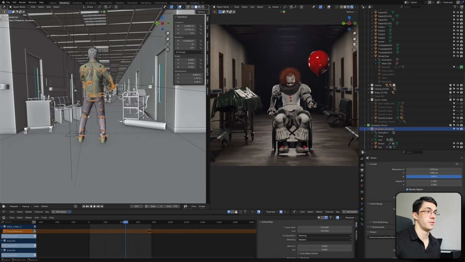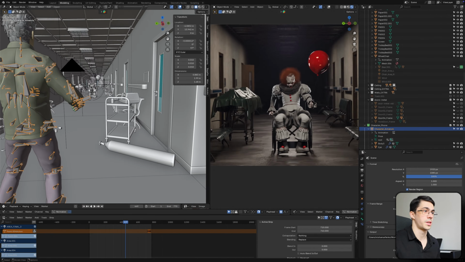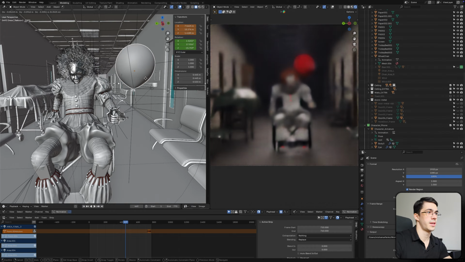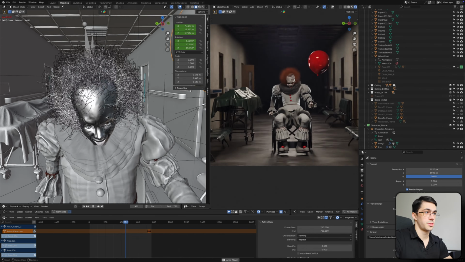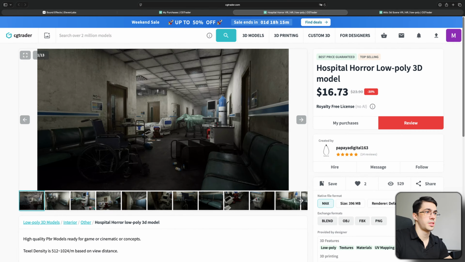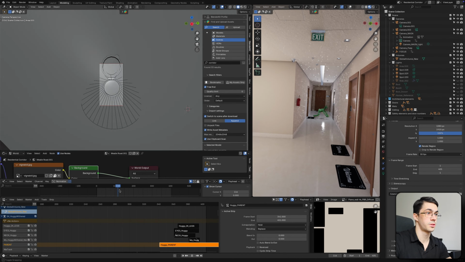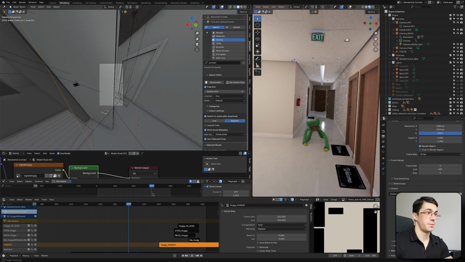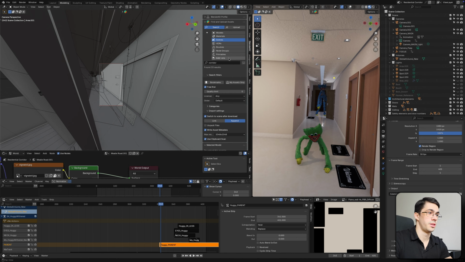This is another example of one of my projects inside Blender. We have a main character for reference and a clown character. This hospital scene was bought from the CG Trader website, and as you can see, it helps me a lot. This is another example of a different project. We have two characters here. Animations are again mixed in the nonlinear animation tab. I used this corridor scene from the BlenderKit add-on.